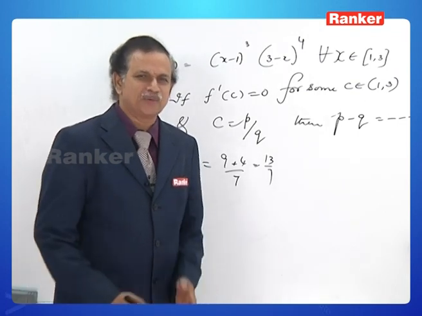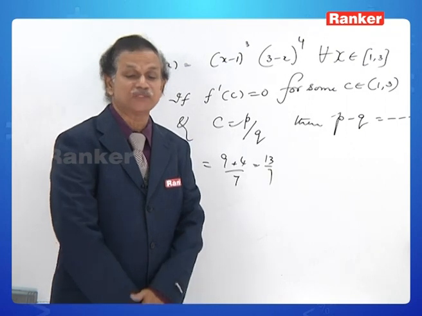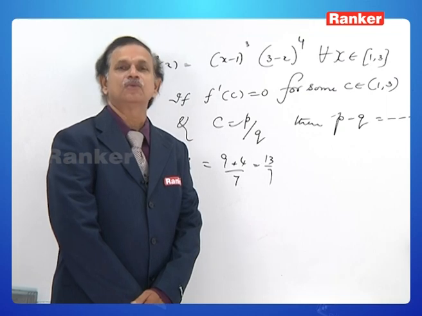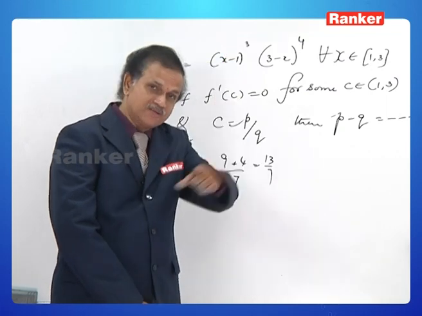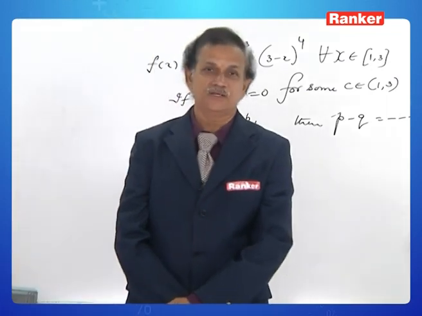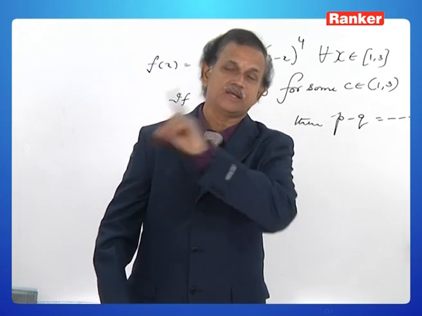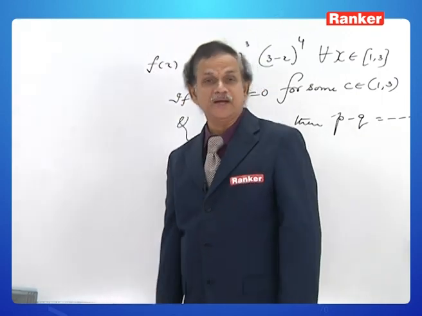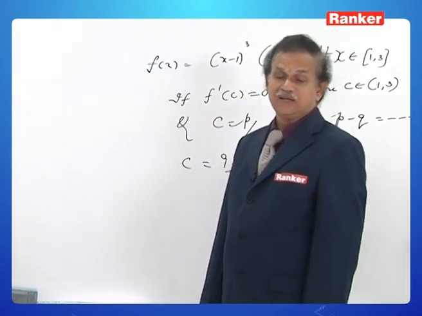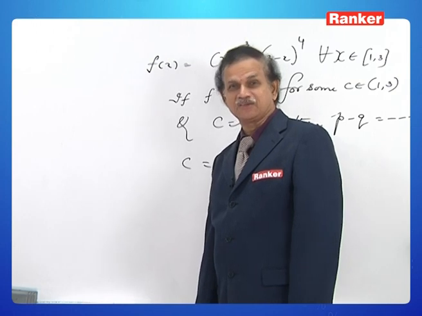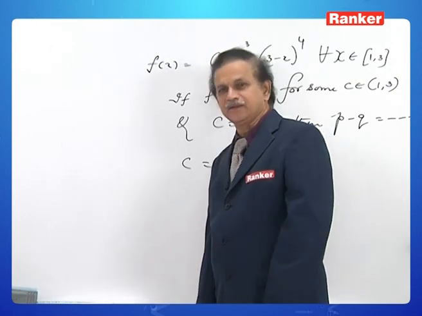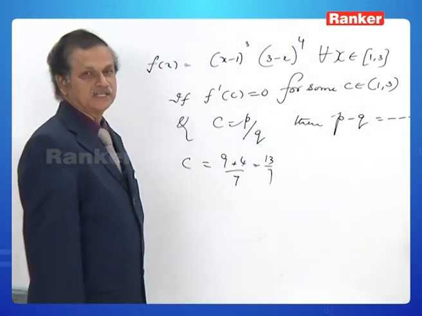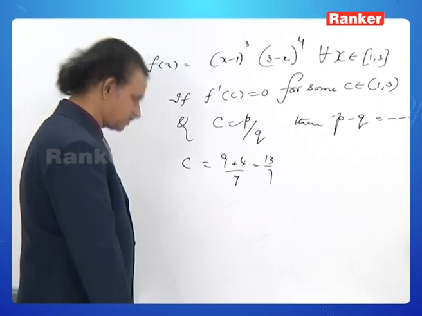You think of, my dear, why the process of answering has become so simple? Simply because you could have reused the previous result. That is, C is equal to (MB plus NA) by (M plus N). That is the greatness of that result, the reusability of this result again and again we are able to see. So the answer for this question is 13 minus 7, that is 6.